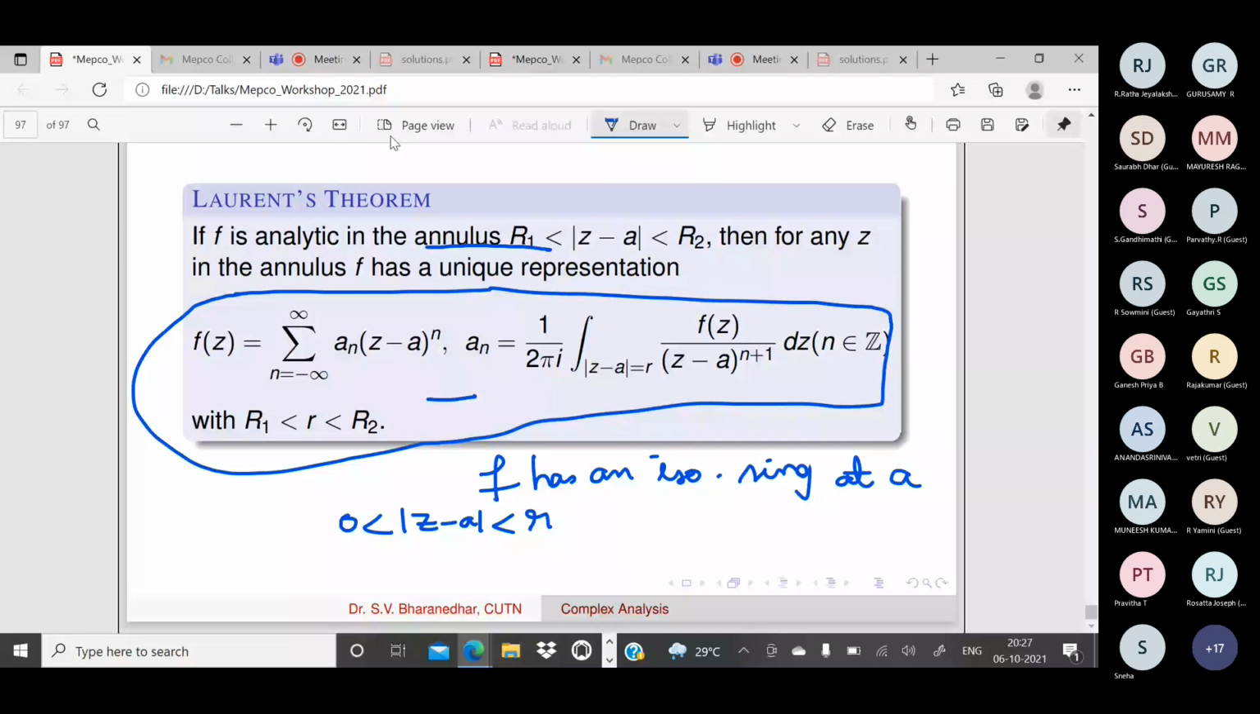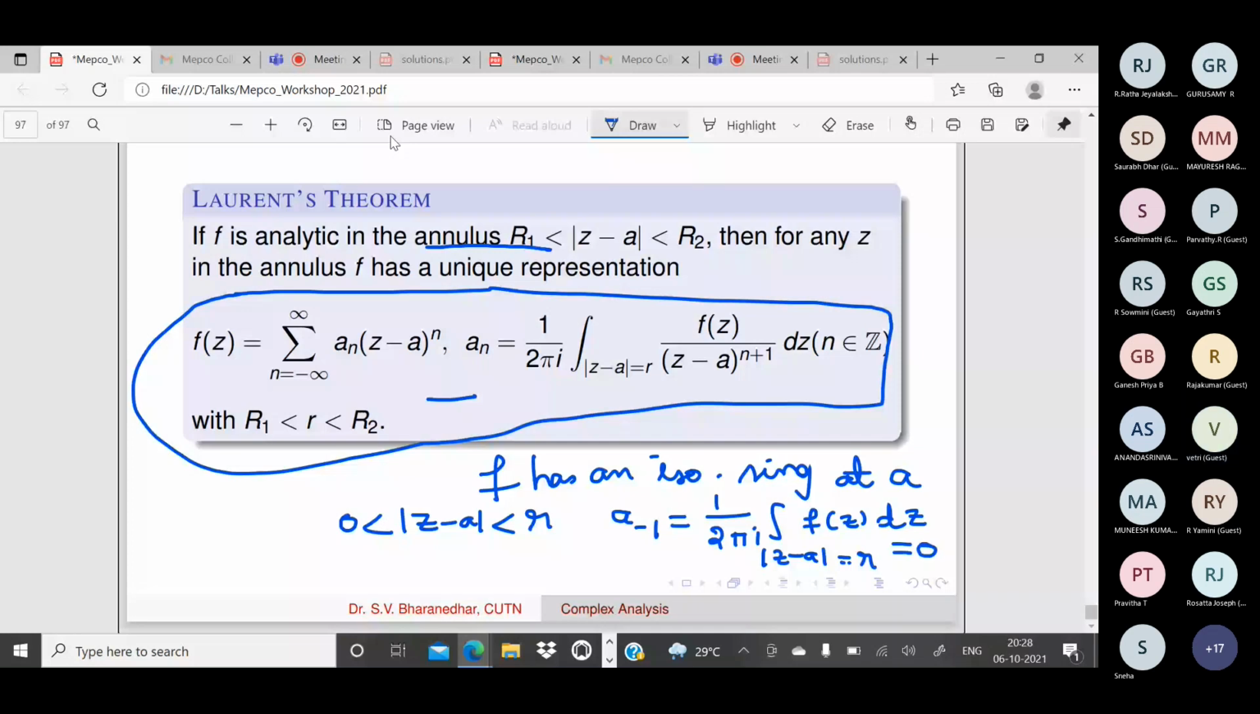What is a minus 1? It is 1 by 2 pi i integral over mod z minus a equal to r of f of z dz. So if your function is analytic, it will not have any singularity, and the value of a minus 1 will always be equal to 0. But the converse need not be true. There are non-analytic functions, but still a minus 1 will be equal to 0.